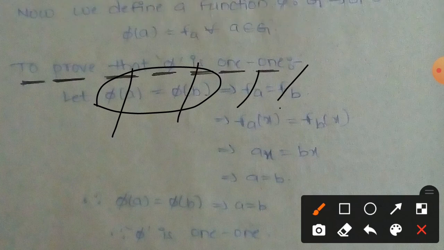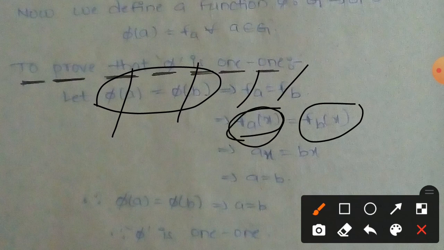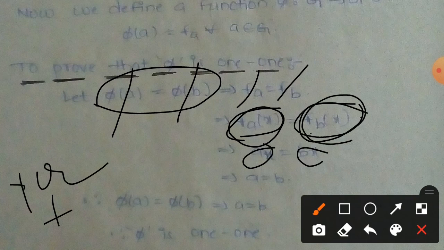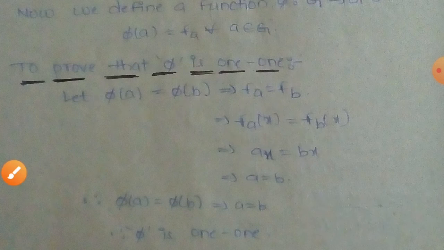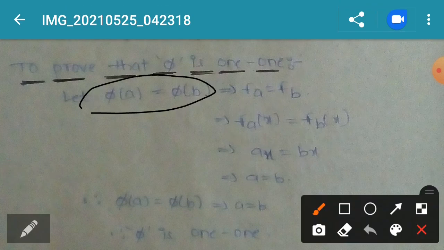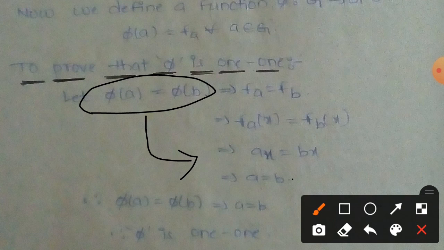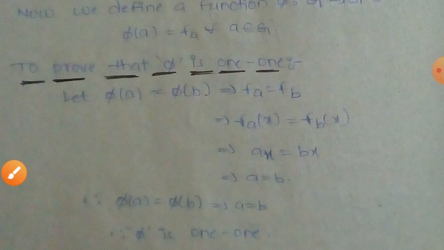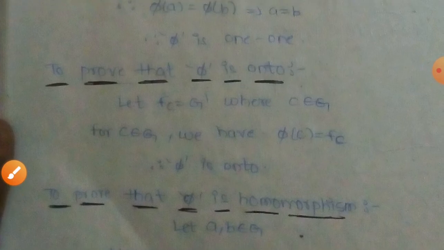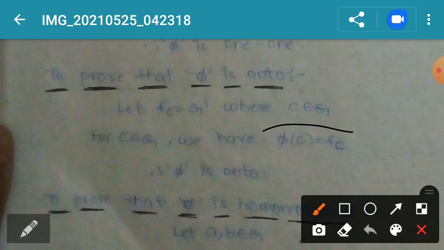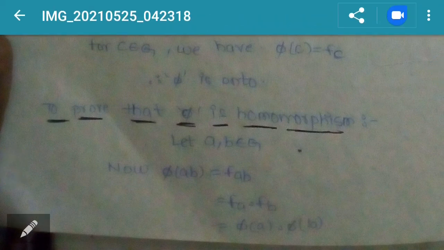So we multiply both sides by x. Phi a of x in that permutation group is mapped to a into x, and in the mapping, phi b of x is b x. x cancels, we get a equals b. We took phi of a equals phi of b, then we get a equals b, then we say that phi is one-one. Onto is compulsory, that is a single term, phi of c equals FC, that is a single term only, so onto is automatically satisfied.